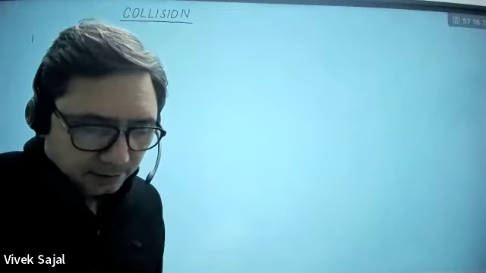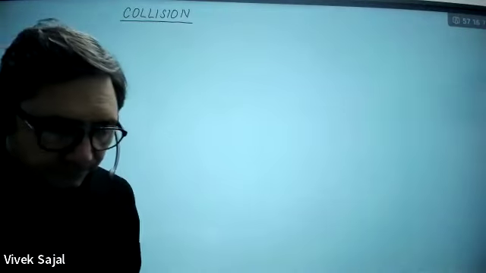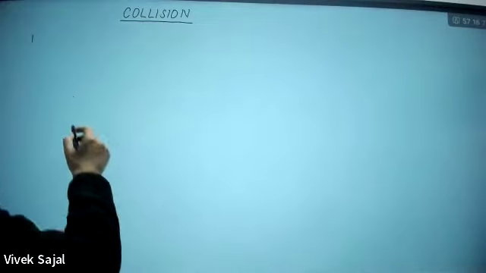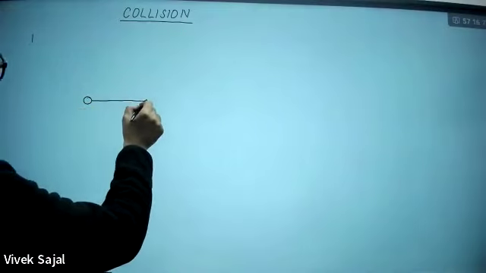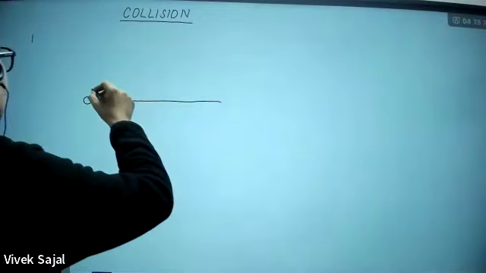So this question was there in the last PDF I have shared in the morning. So here it is like this. Suppose you are having a block here, and you have launched this at some angle with some velocity.